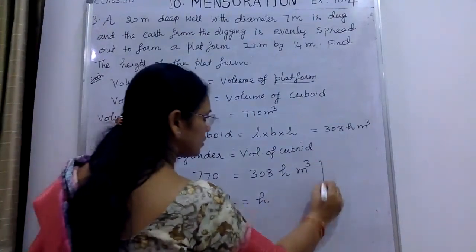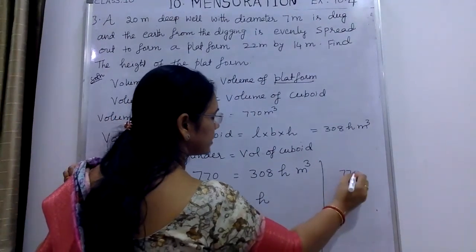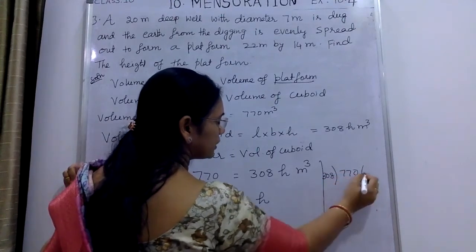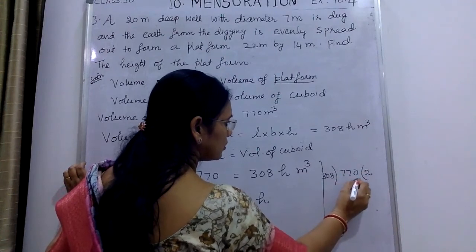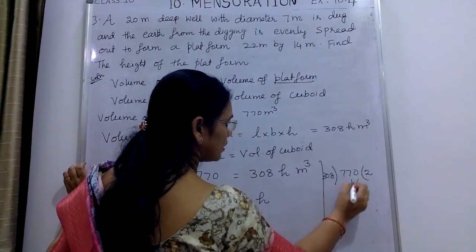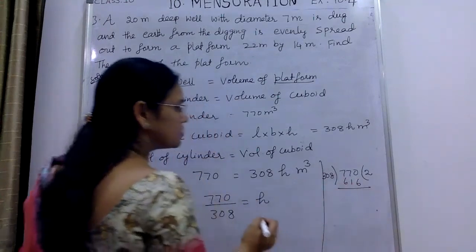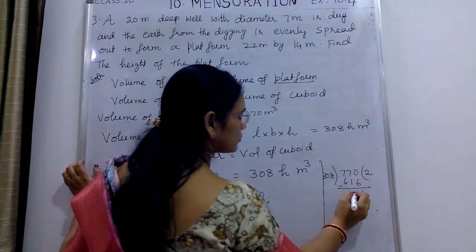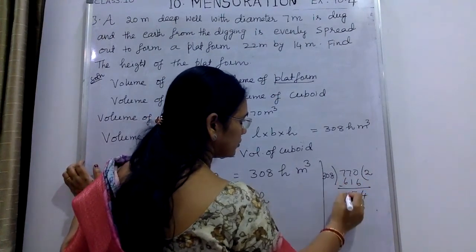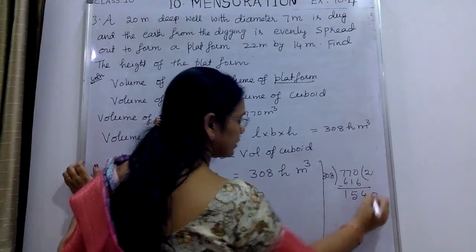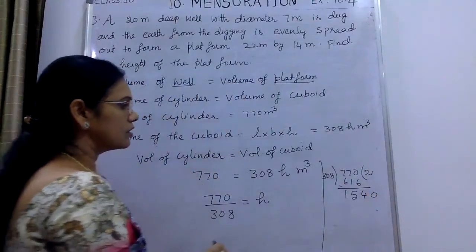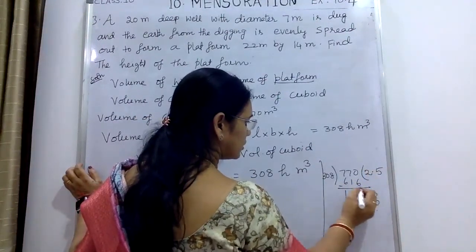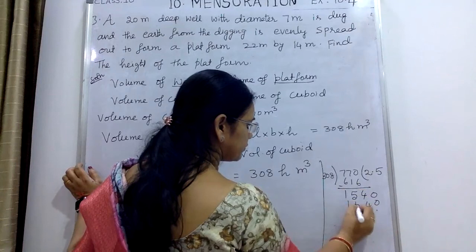So let us do the division here. 770 divided by 308. 308 2s are 2 8s are 16, 1, 2 3s are 6. Do the subtraction: 4, 5, 1. So put a decimal point. Now we can go with 308 into 5. 5 8s are 40, 4, 5 3s are 50.